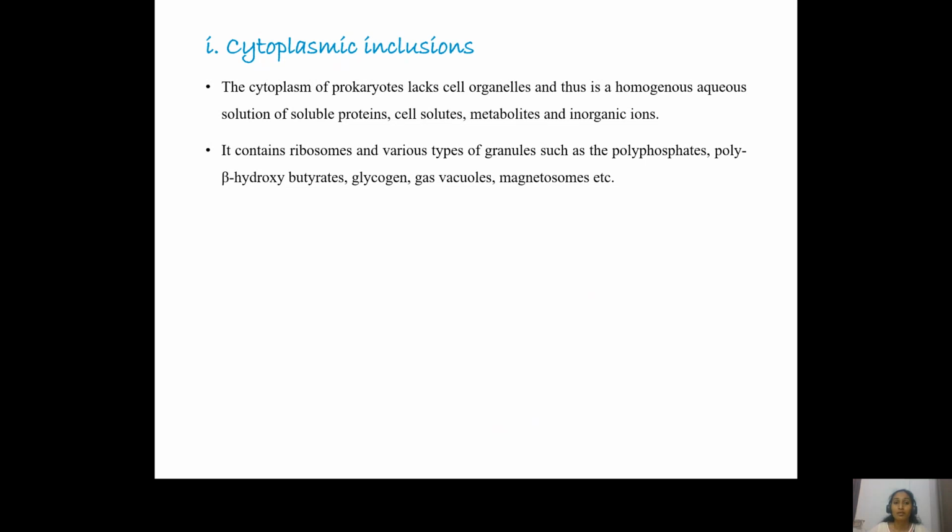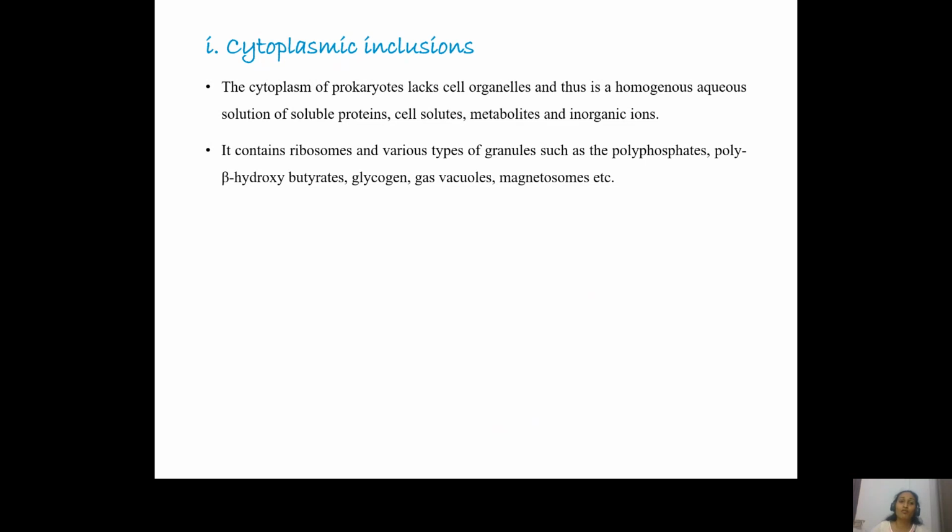Now, this cytoplasm contains various types of granules which act as storage regions for the cell to use whenever there is a need. Some examples include polyphosphate, PHB granules, glycogen reserves, gas vacuoles, and magnetosomes.